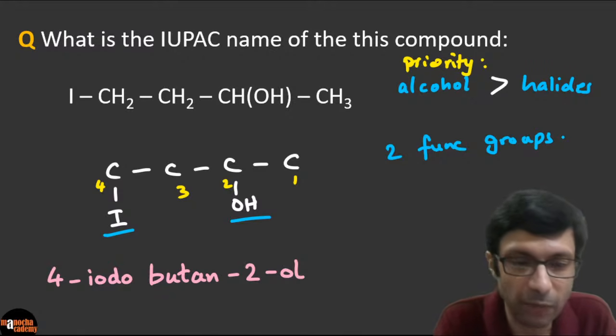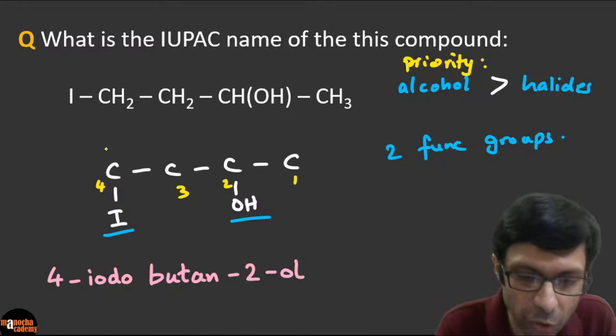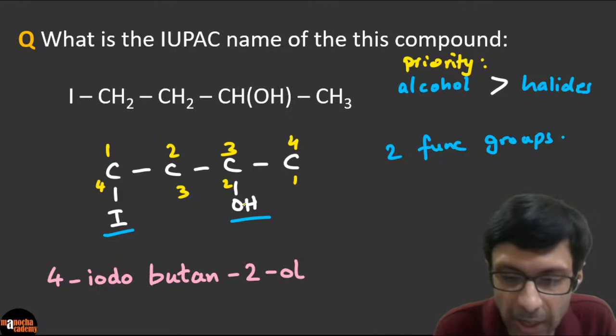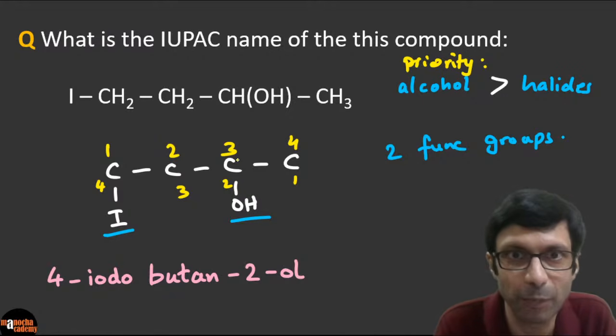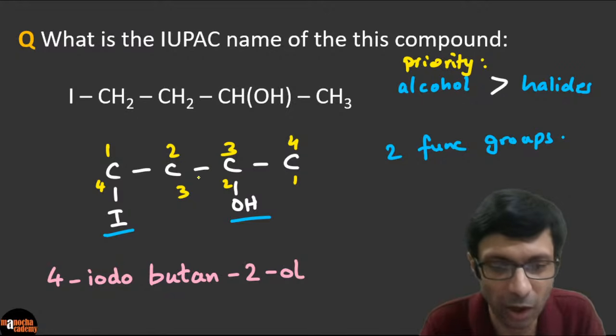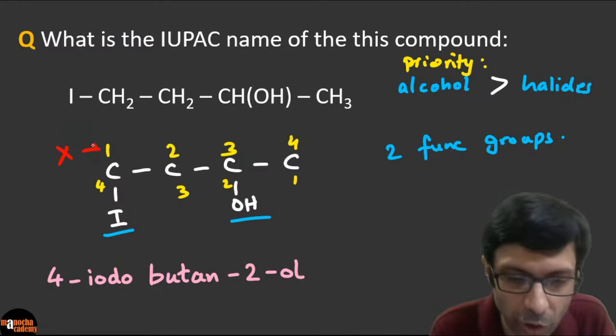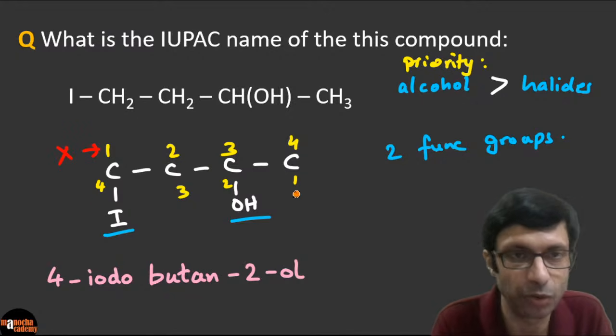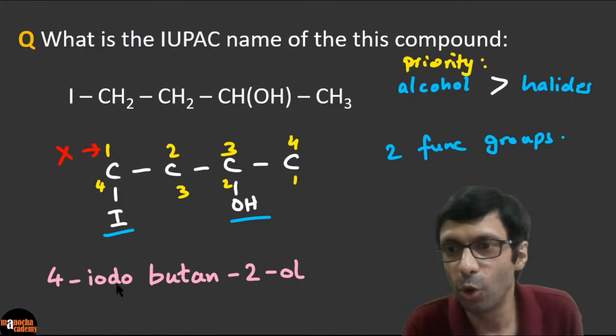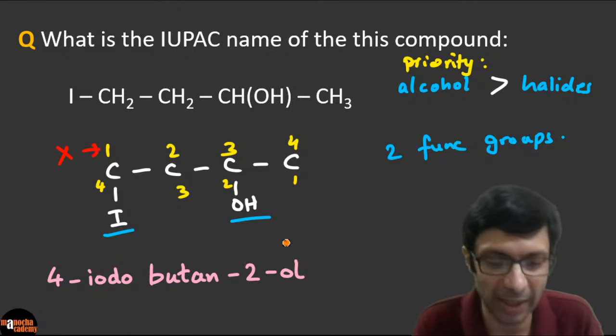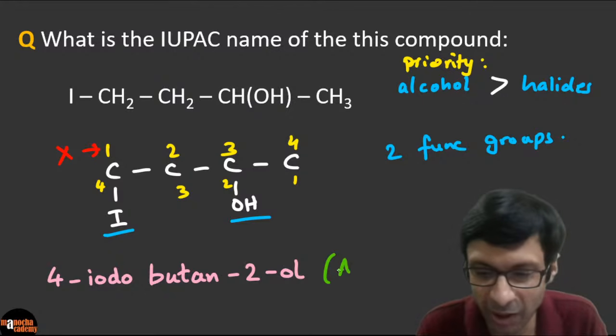Why? Iodine will not get position 1, right? So we don't do this scheme because alcohol has higher priority. It will not take position 3. It says I want position 2. So this scheme will not be used because of priority. This scheme will be used, right? So 4-iodobutane-2-ol is the correct answer. This is our final answer for the IUPAC name.